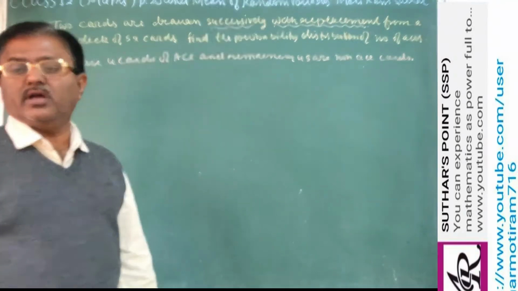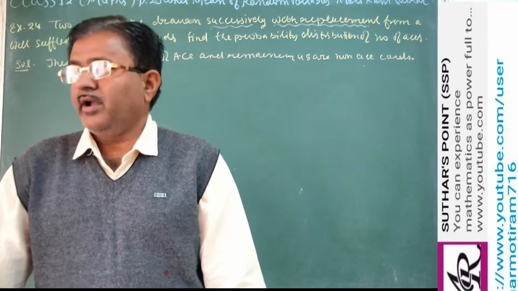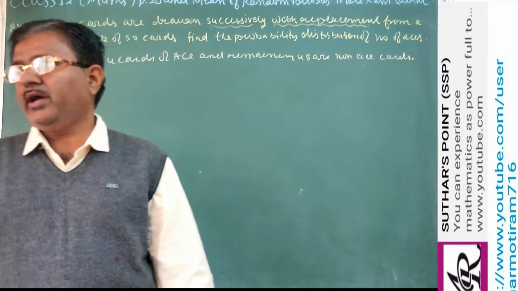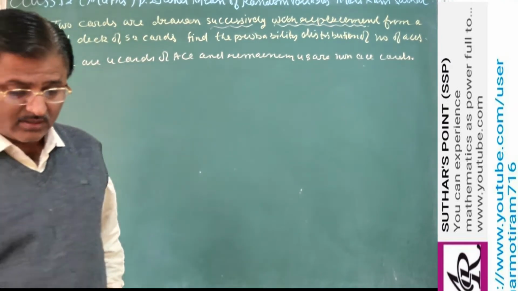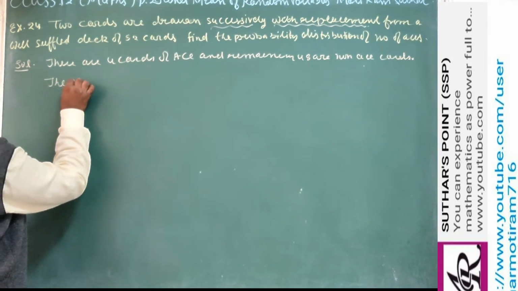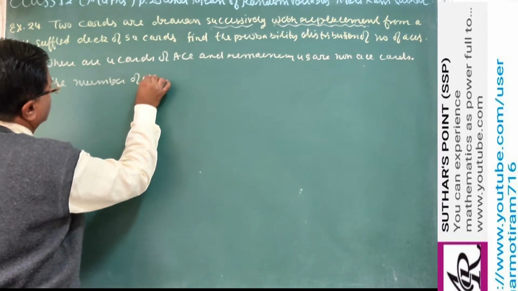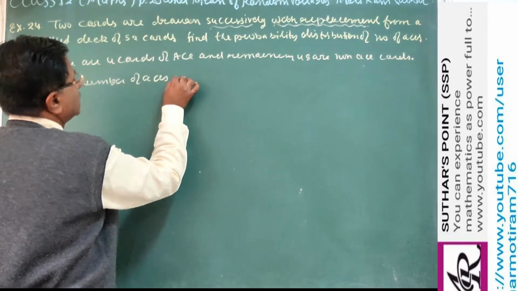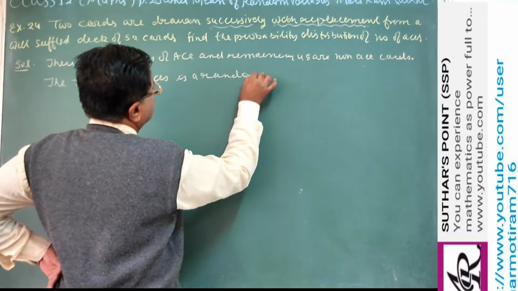Here we are interested to know about the ace card. So our random variable, that is X, we take as the number of aces. The number of aces is a random variable.